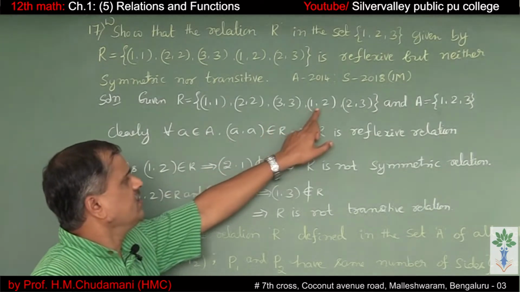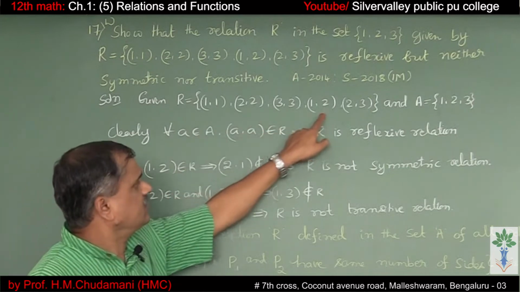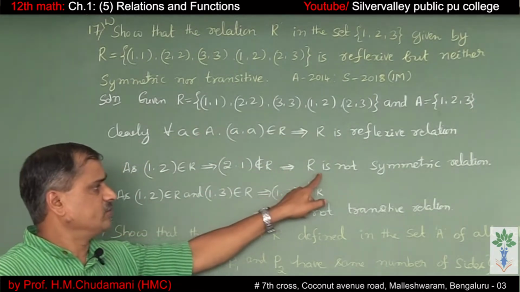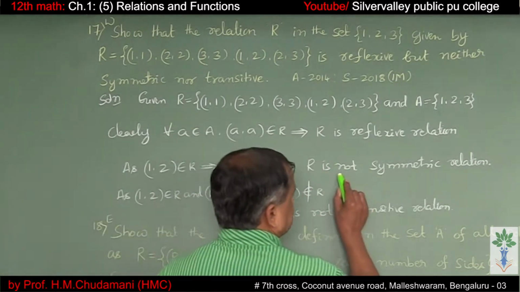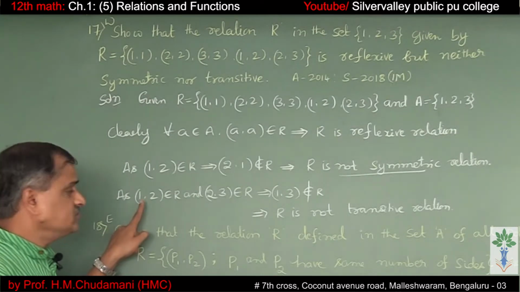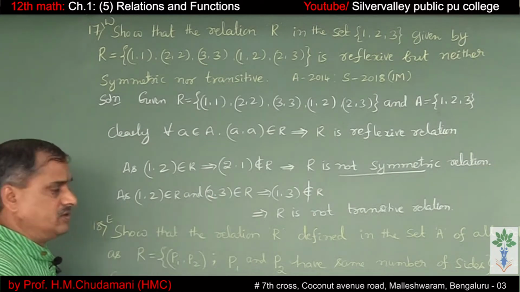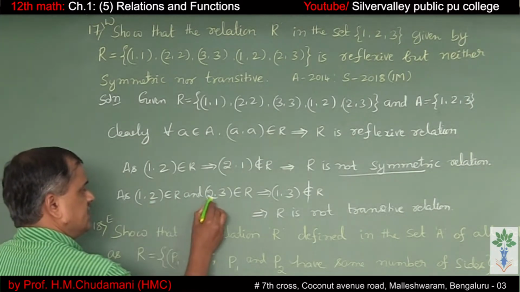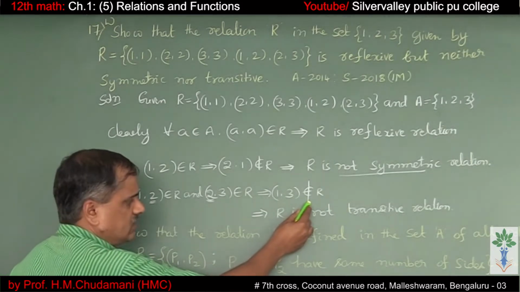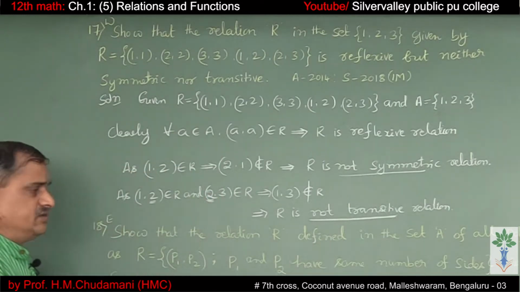See this, (1, 2) belongs to relation, but (2, 1) is not in this relation. Therefore, R is not a symmetric relation. Also, if it is to be transitive, (1, 2) belongs to R, (2, 3) belongs to R, right? So then (1, 3) does not belong to R. So therefore, R is not a transitive relation.